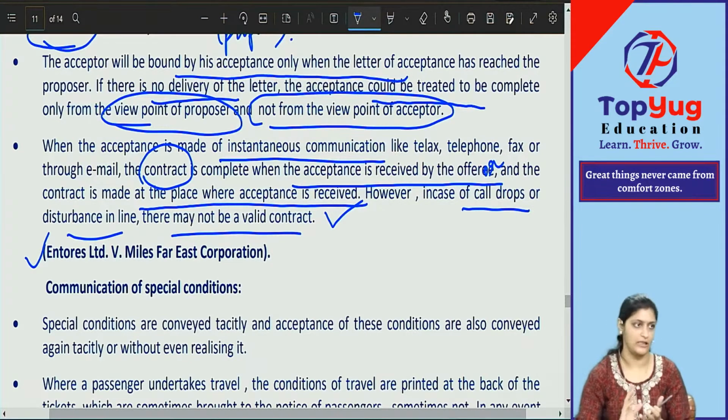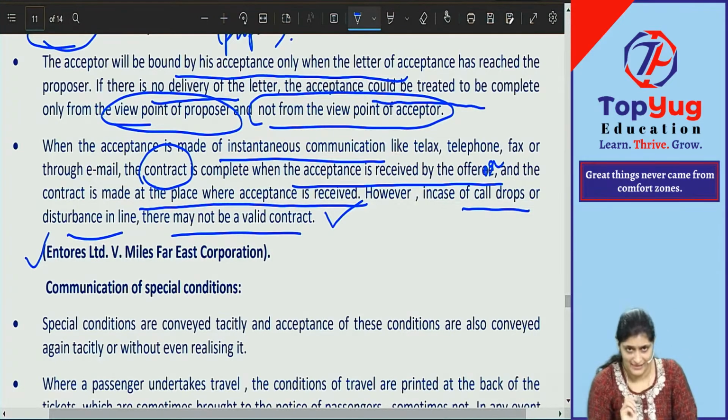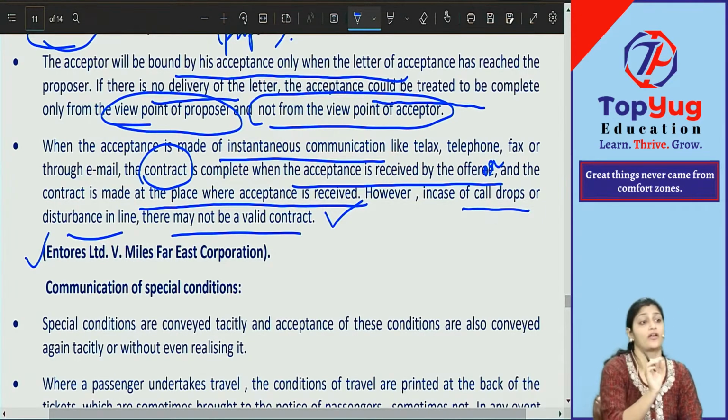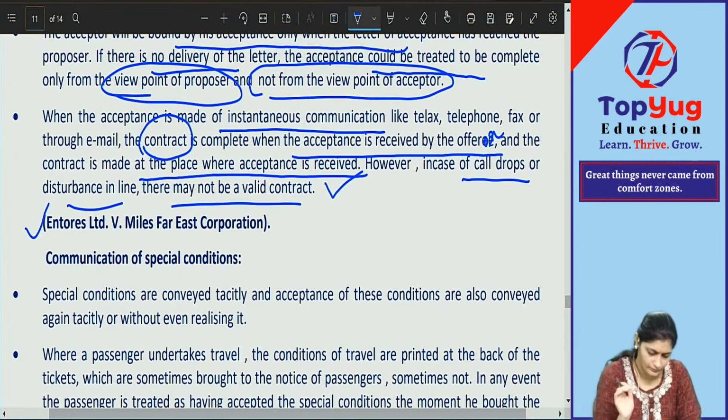In instantaneous communication also this can happen. Understood? Yes or no? Everybody, yes or no? So it is very important that the communication of acceptance and offer is received by the other party without any disturbance, properly received by the other party. Then only the contract will come into existence. Otherwise the contract will not come into existence.